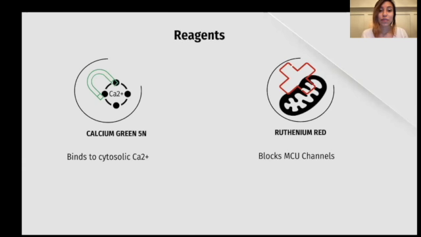Next, I used ruthenium red. This dye is an MCU inhibitor. By disrupting the MCU, I am able to see if there are any differences in calcium levels in cells with normal functioning MCU and cells with inhibited MCU. And I am able to determine the contribution of MCU to calcium uptake.